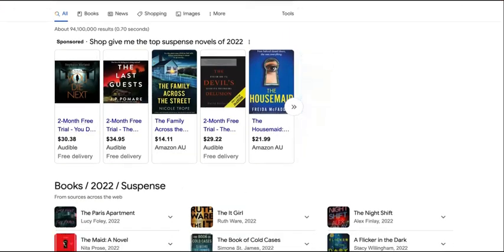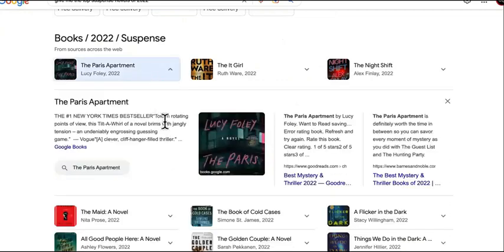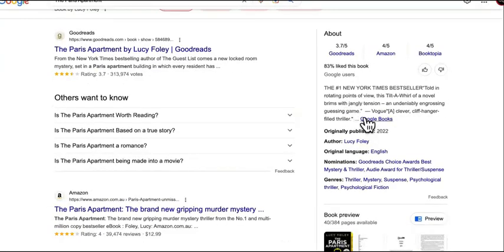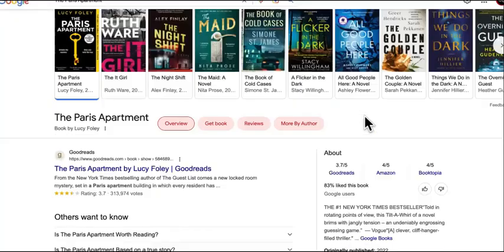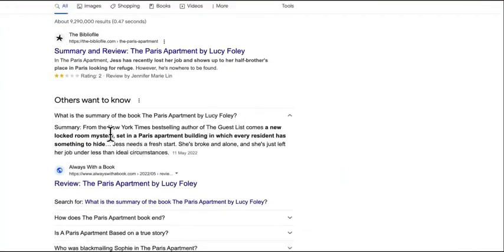Okay. So we have some books that are heavy suspense, going to be interesting. We have The Paris Apartment, The It Girl, The Night Shift. Okay. So check this out. What we're going to do is look up The Night Shift. We want to get the description of The Night Shift, the book summary. What is the book summary? Okay. From the New York Times bestselling author, it's a new locked room mystery set in a Paris building in which every resident has something to hide, blah, blah, blah.